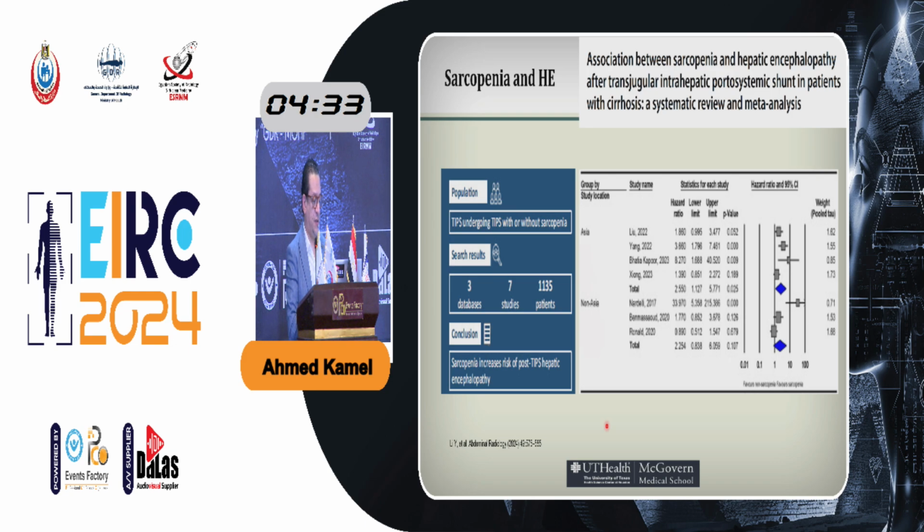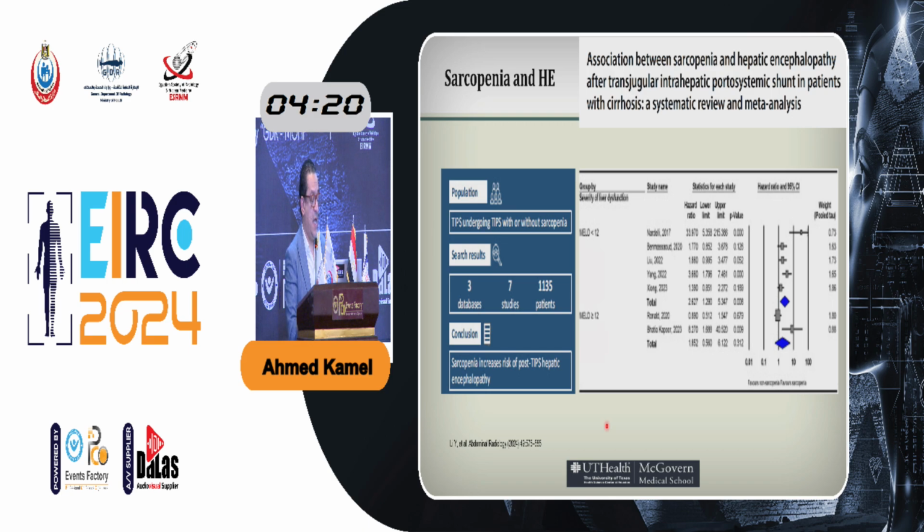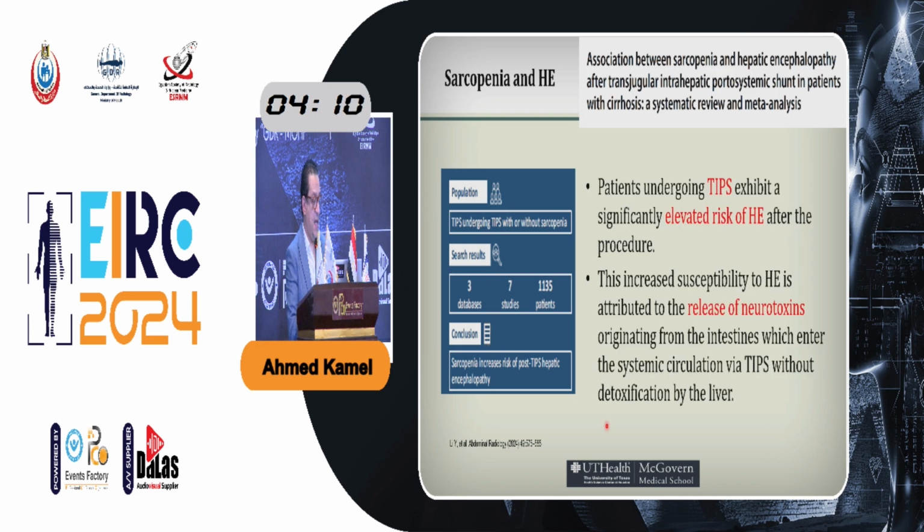That was statistically significant. They found it to be more common in the Asian population compared to non-Asian, in alcoholic cirrhosis compared to non-alcoholic cirrhosis, and in those with an almost normal MELD score, less than 12 in this study, compared to those with more than 12.